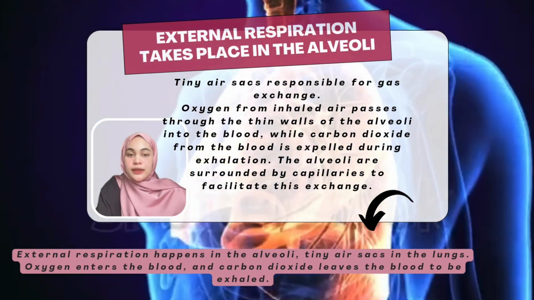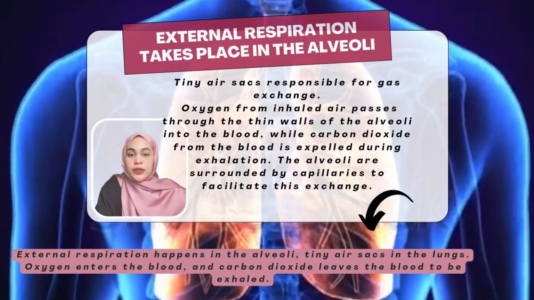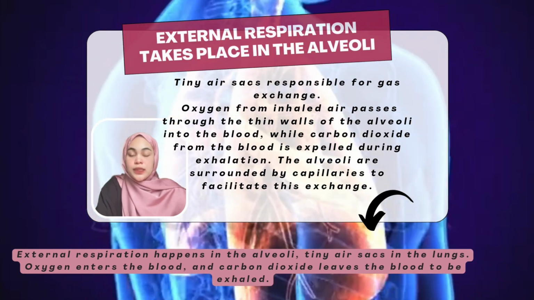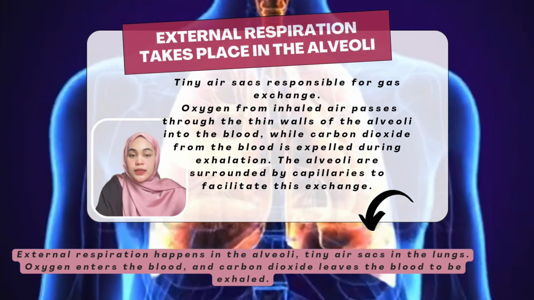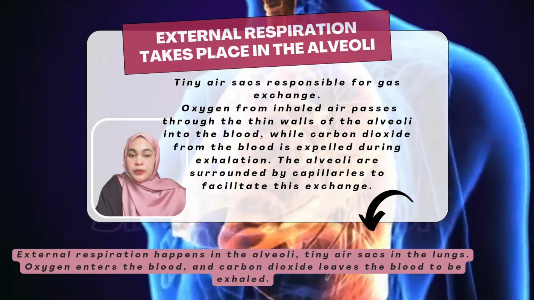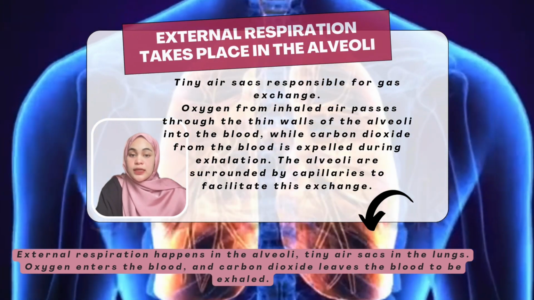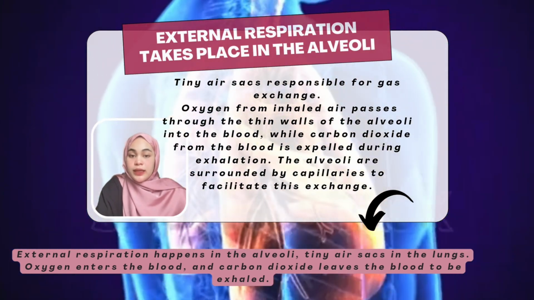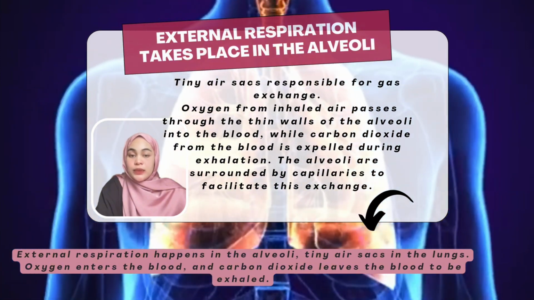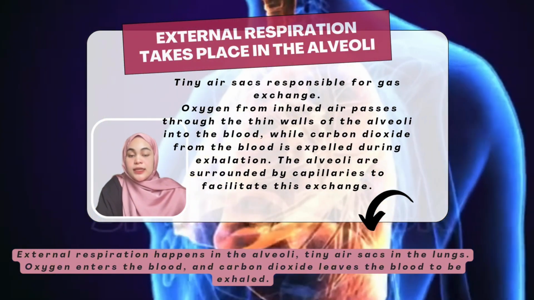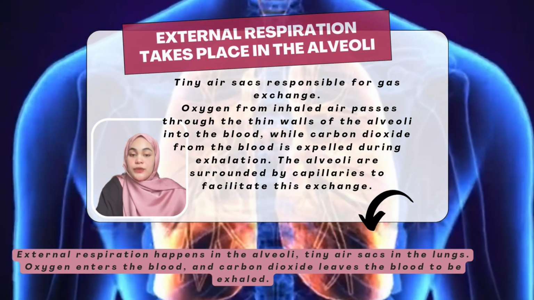The alveoli are the tiny air sacs in the lungs where gas exchange happens. When we breathe in, oxygen from the air passes through the thin wall of the alveoli and moves into the blood. At the same time, carbon dioxide moves from the blood into the alveoli to be exhaled. The alveoli are surrounded by tiny blood vessels called capillaries, which help with this exchange of gas. This process ensures that our body gets the oxygen it needs and removes carbon dioxide.